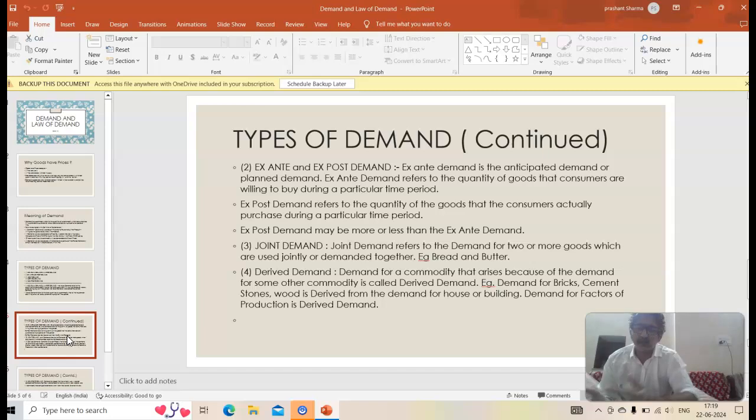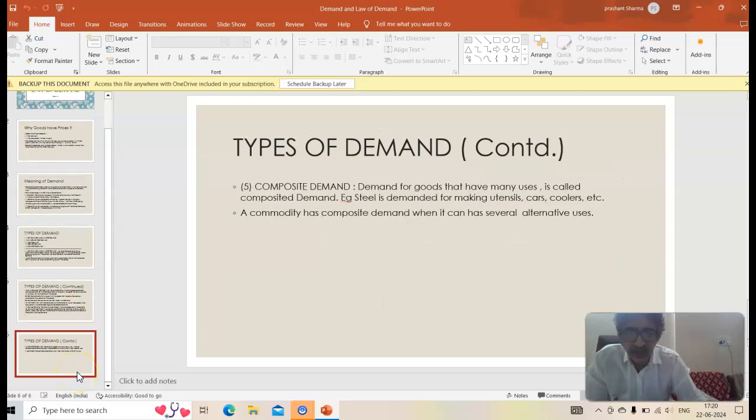I will not buy bricks to decorate my drawing room, or I will not buy cement bags just to put as decoration pieces outside my house. Okay. Or stones. So stones and bricks one would demand only when he is planning to construct, when construction is going on of a building or of a house. So basically demand for a house or building gives rise to demand for bricks or cement or stones. I hope this is clear.